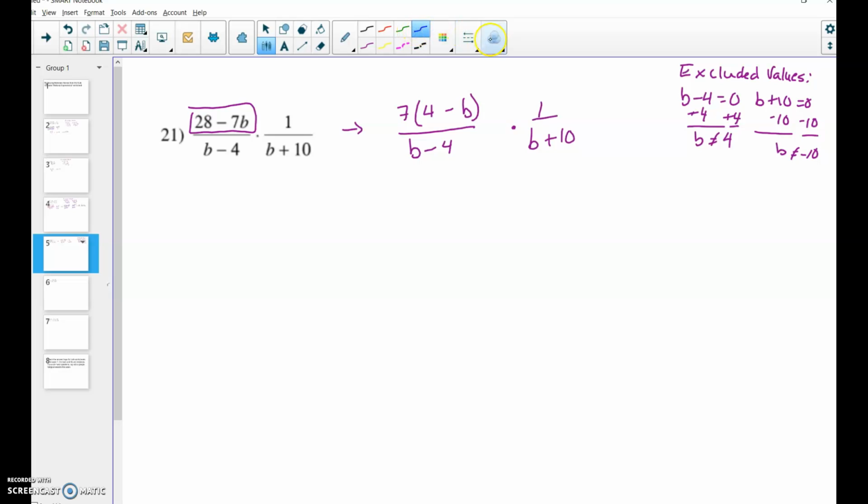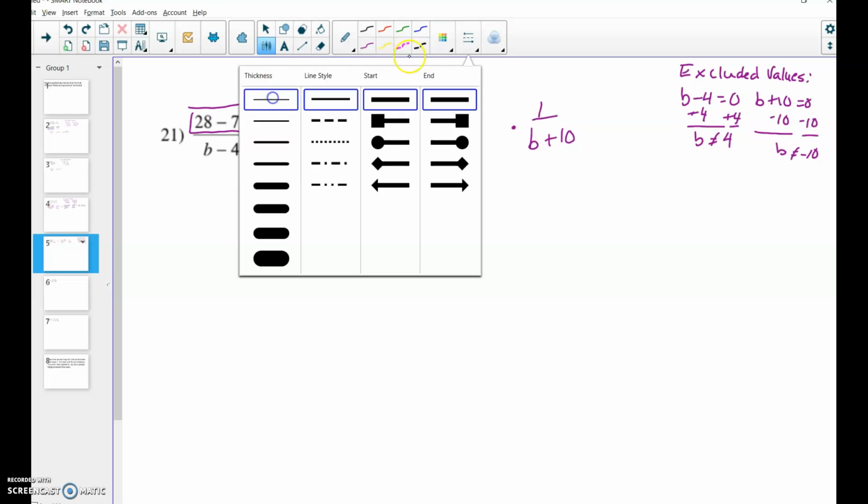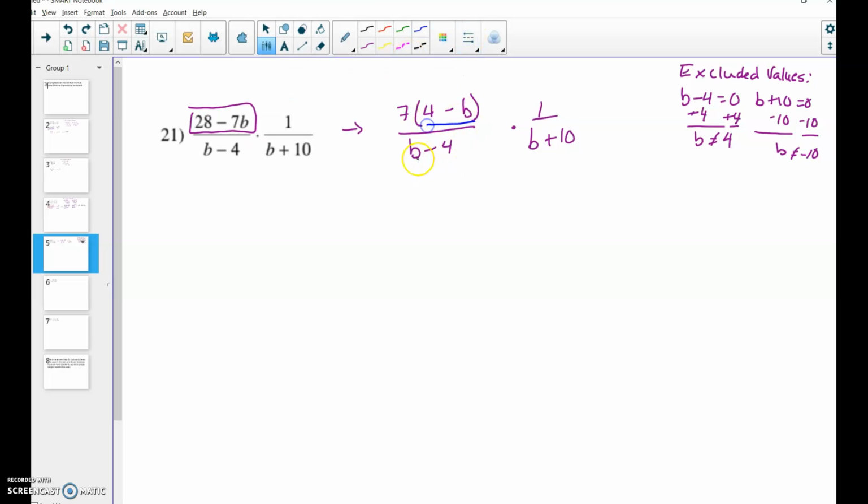There is, however, something, and this is a little bit tricky to recognize. But we can actually cancel out these two factors if we can get them to be identical, so if we can get them to match up. So notice that the signs in front of b are opposite and the signs in front of 4 are opposite. So what I'm actually going to do is from this top box here, I'm going to take out a negative 1. So I'm going to make this a negative 7 that I'm taking out now.